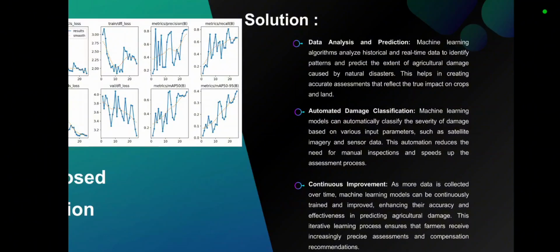Second thing is automated damage classification. Machine learning models can automatically classify the severity of damages based on various input parameters such as satellite imagery and sensor data. This automation reduces the need for manual inspection and speeds up the assessment process. Finally, continuous improvement. As data is collected over time, machine learning models can be continuously trained and improved, enhancing their accuracy and effectiveness in predicting agricultural damages. This iterative learning process ensures that farmers receive increasingly precise assessments and compensation recommendations.